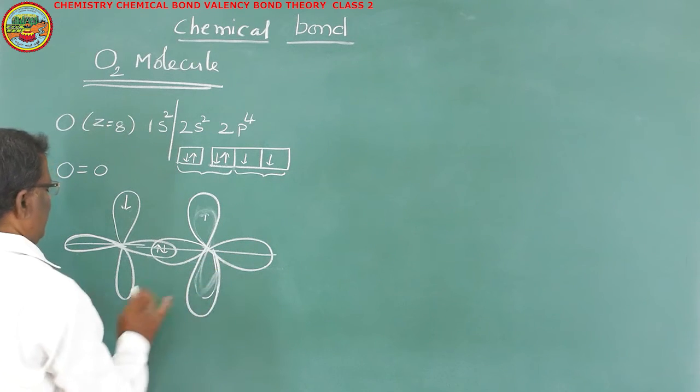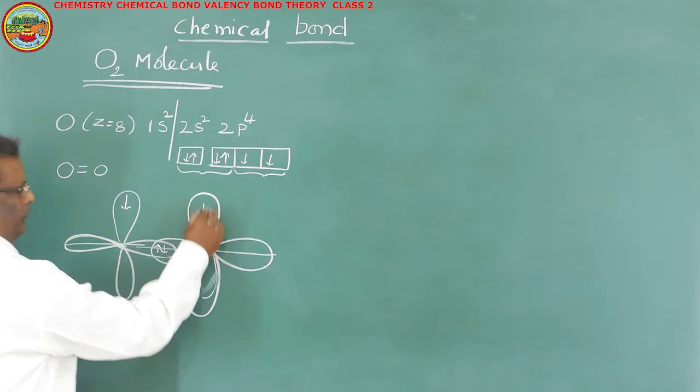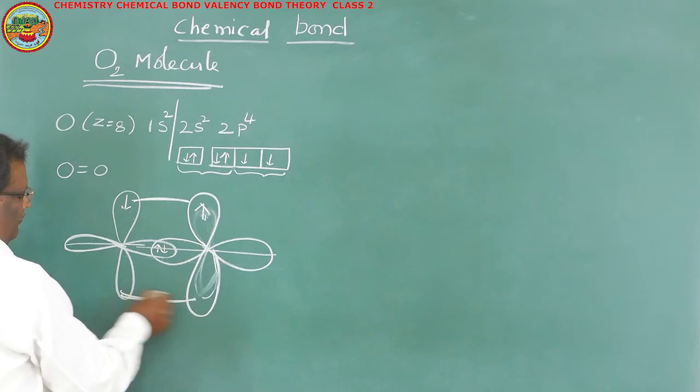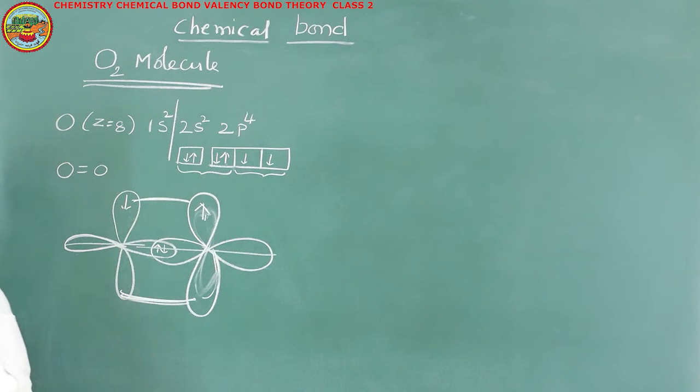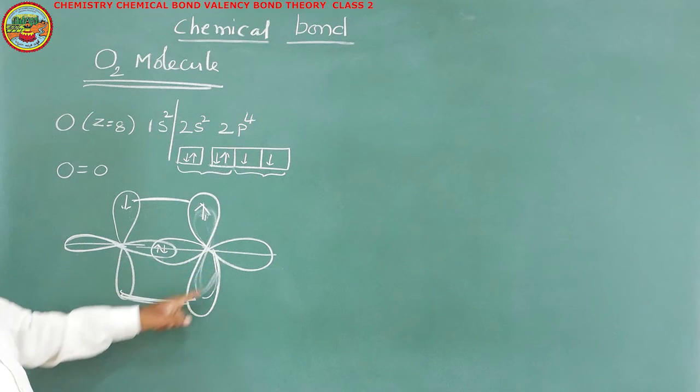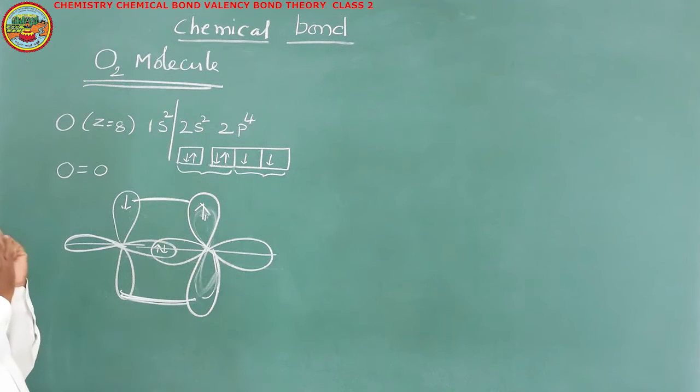Now these two p orbitals overlap laterally, because they cannot overlap along their axis, since the other p orbitals are already fixed. There is no other way for these two orbitals other than to overlap in their lateral portions. Because of that, they form a pi bond.